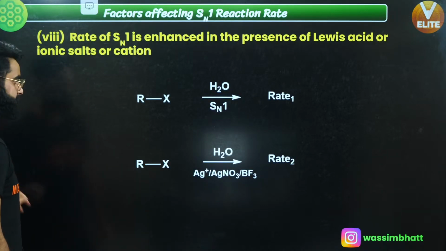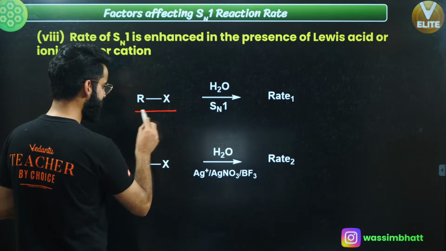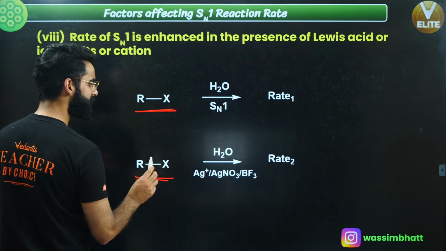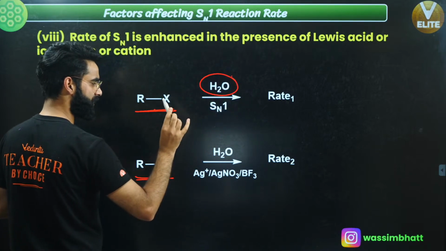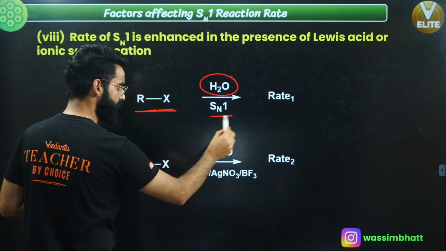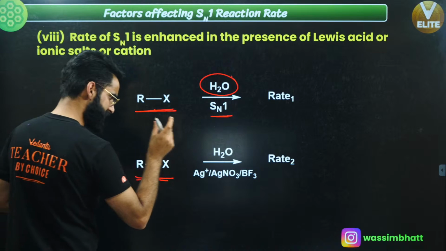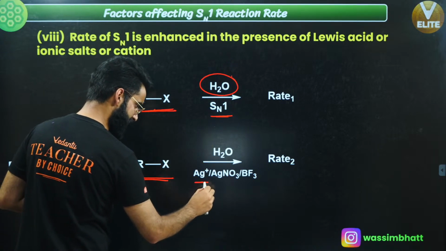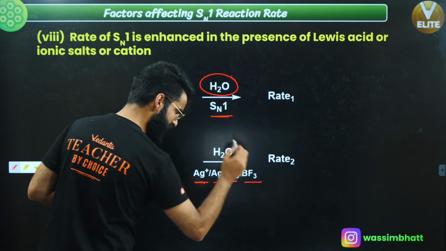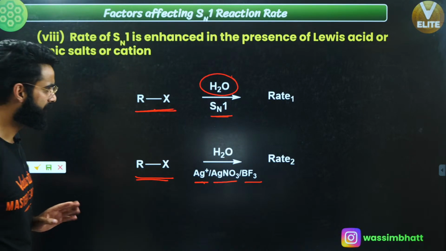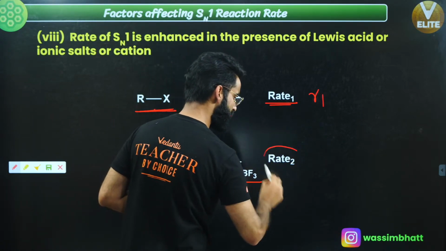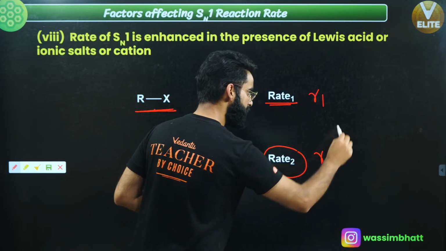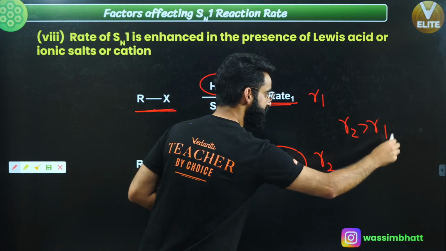I've taken two cases. Over here we have taken an alkyl halide. This is also an alkyl halide, right? This alkyl halide I have taken in a pure polar protic solvent, so it's going to follow SN1. Now, the same thing I'm going to do in the presence of either Ag+ or AgNO3 or BF3. Let's assume the rate of the first reaction is R1 and the rate of the second reaction is R2. Remember, R2 is going to be greater than R1.